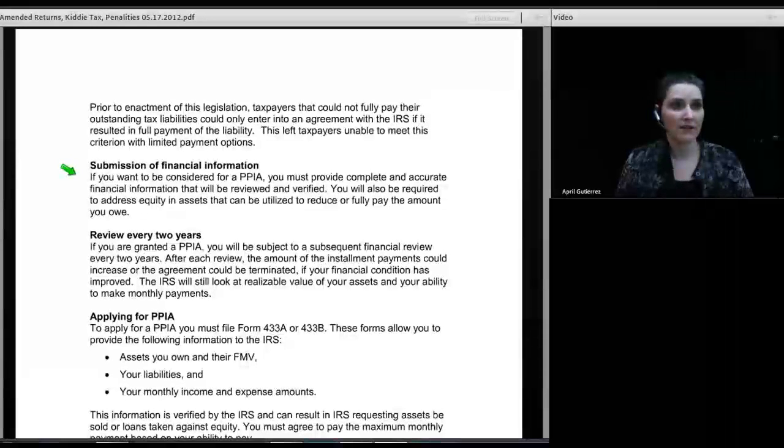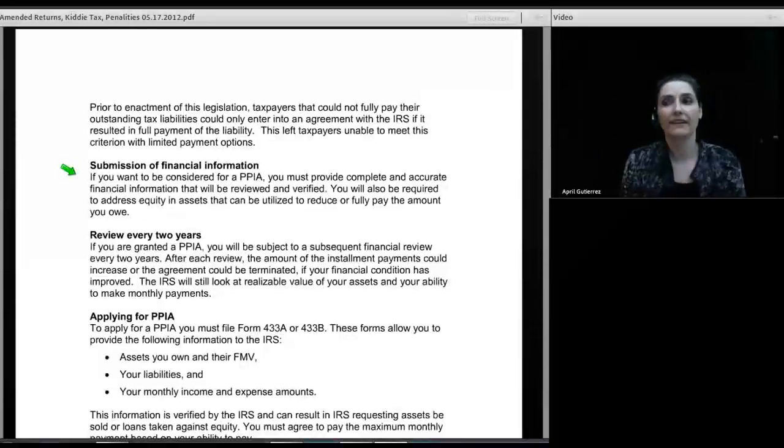And we've been in an economic time within the last 4 years where there's a lot of people like this. A particularly high impacted area is real estate agents. People who have been making their life in real estate and doing very well at real estate for decades are all of a sudden practically destitute and under great hardship. And so in at least 2 situations with real estate agents, I have made this particular application. What happens under the application is you essentially tell the IRS the income is practically nothing. They aren't making enough money to live on, let alone set up an installment agreement. It's not going to happen.